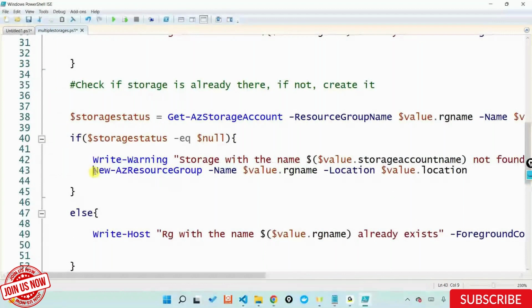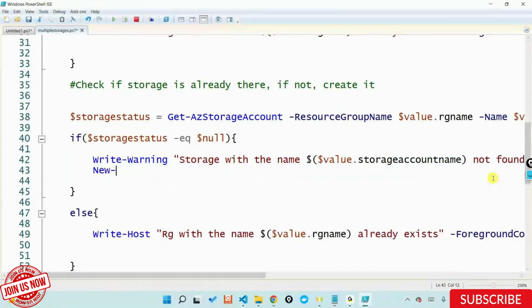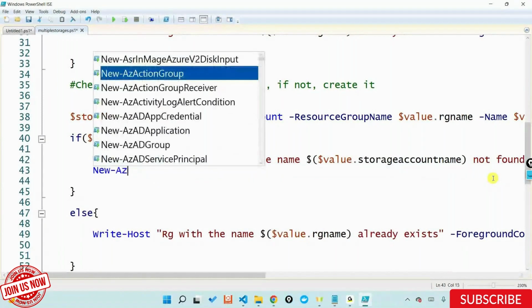And here instead of writing New-AzResourceGroup, I'll say New-AzStorageAccount.